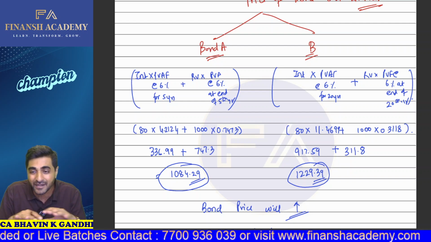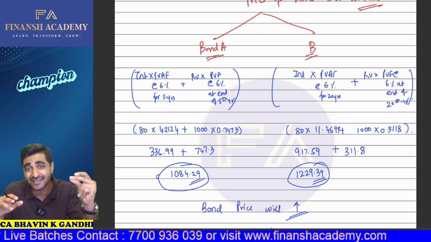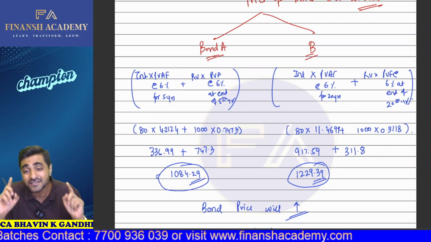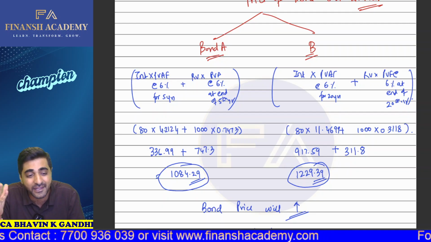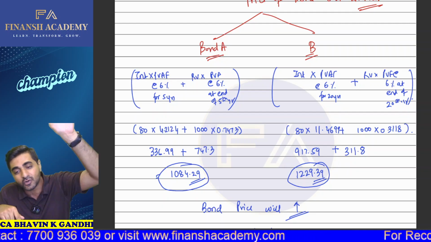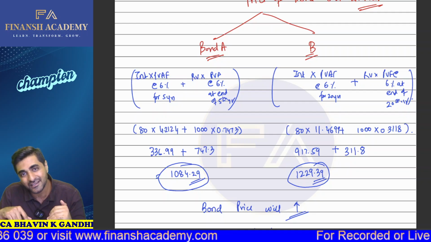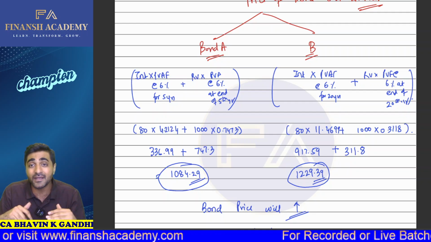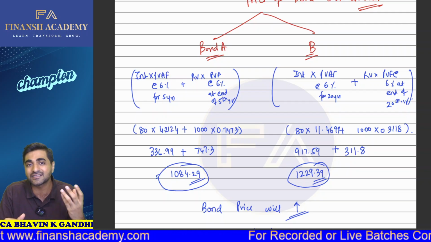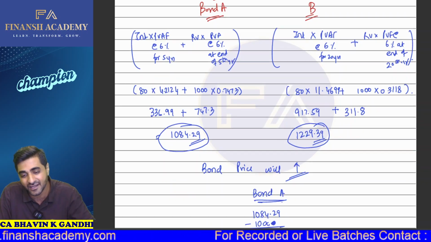So both the bonds presently traded at 1000 rupees, but just a slight change in the interest rate. Can you see the rise in the price of the bond B? It has jumped from 1000 rupees to 1229.39, but bond A has just increased to 1084.36. Both have increased, but bond B has increased by a higher percentage. Why? Because there was more component of interest rate involved in that.